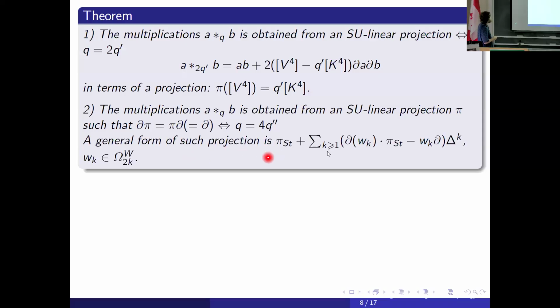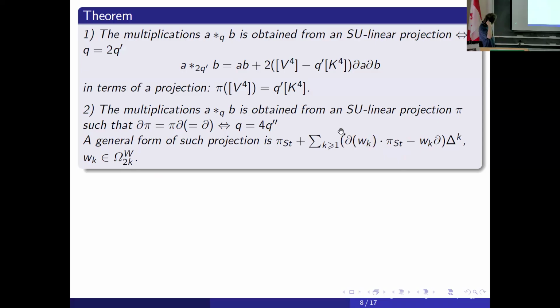And any such projection has the following form. We can choose one projection which is SU-linear and commutes with D, for example, the Stong projection. And then we obtain that any other projection has the following form, a power series in the operation delta at the projection of the other summand, delta to the power of k, and these are some coefficients. It's w_k, some elements from the omega groups, the spherical bordism groups, and this is operation D.